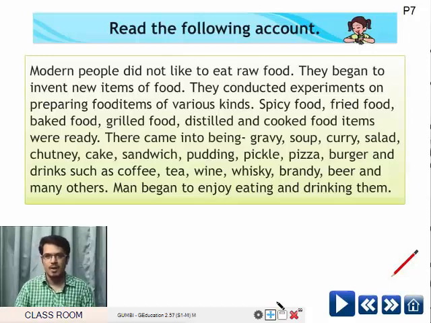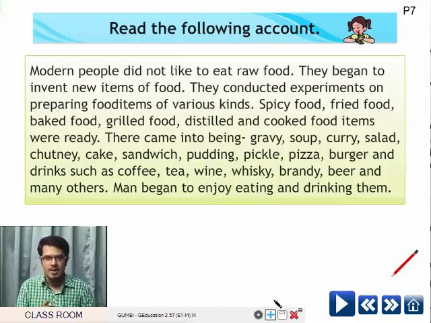They came into being: gravy, soup, curry, salad, chutney, cake, sandwich, pudding, pickle, pizza, burger, and drinks such as coffee, tea, wine, whiskey, brandy, beer, and many others. Man began to enjoy eating and drinking them. So this is the current situation of the human being.